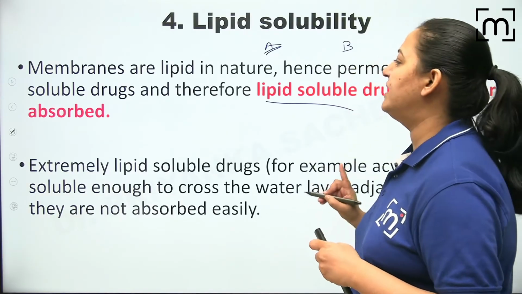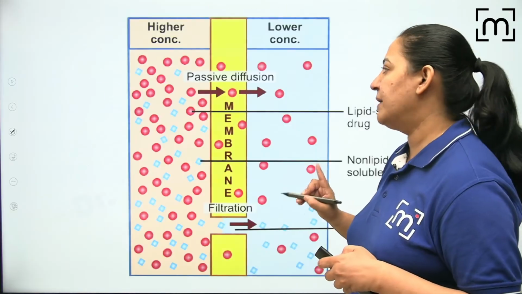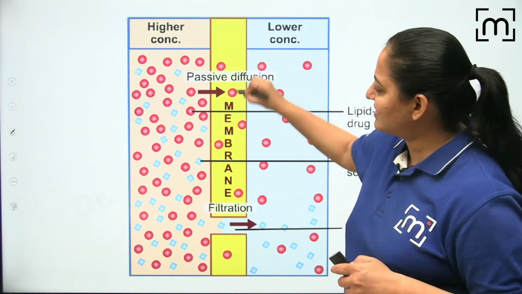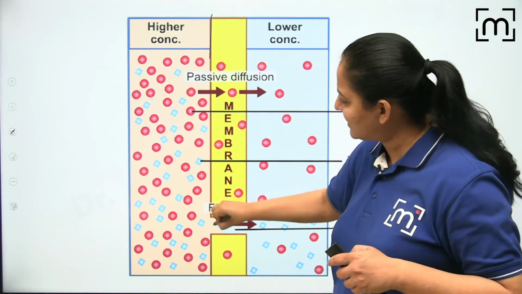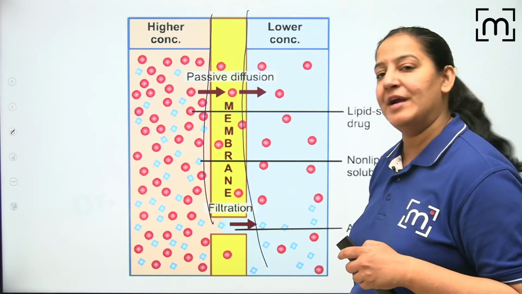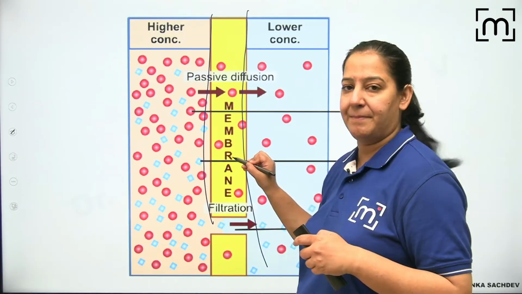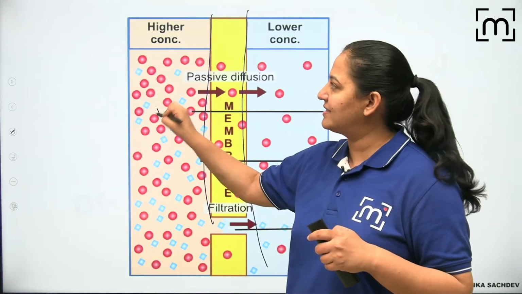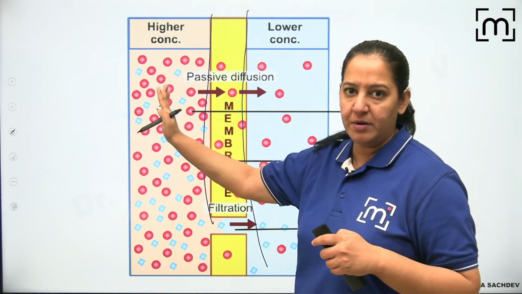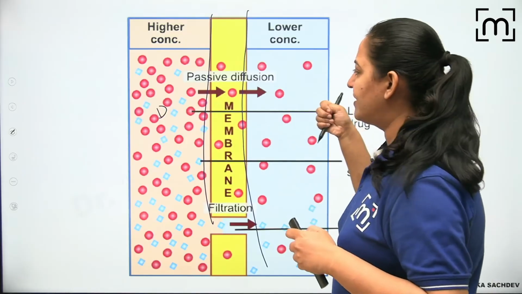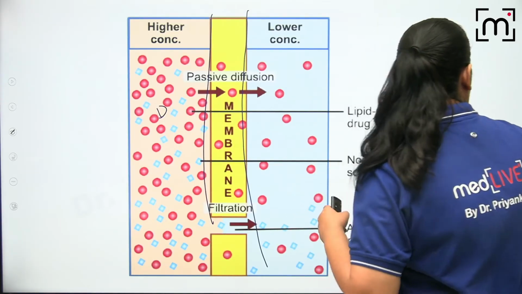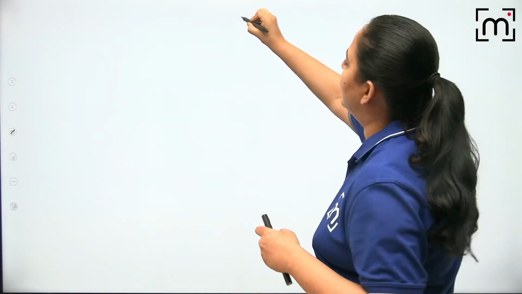So lipid solubility is directly proportional, because you know cell membranes are made up of lipid, this yellow colored cell membrane. The cell membrane is made up of a bilayer of lipid. So just suppose this is the drug present in the stomach, in the lumen of the stomach. For getting absorbed, it has to cross the cell membrane. You got my point, what I am saying? Listen, I want to say you this.